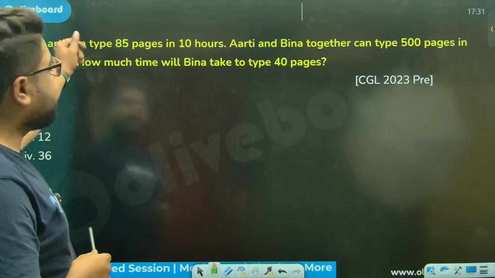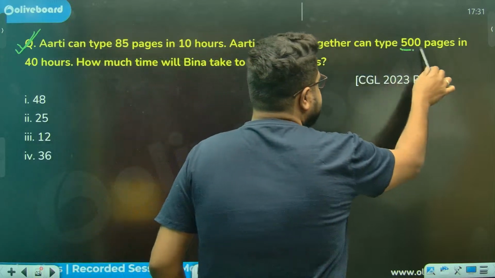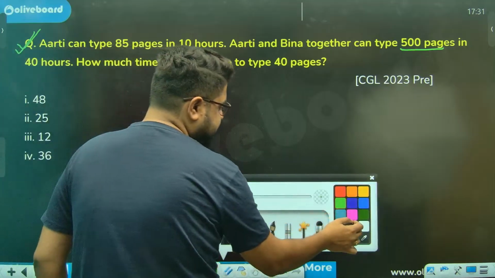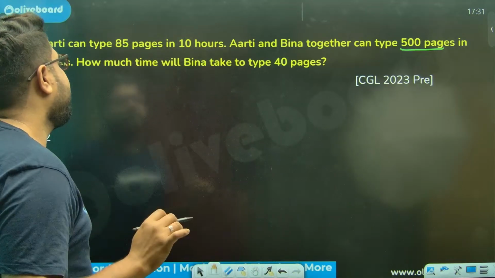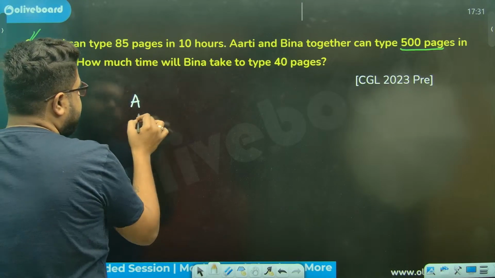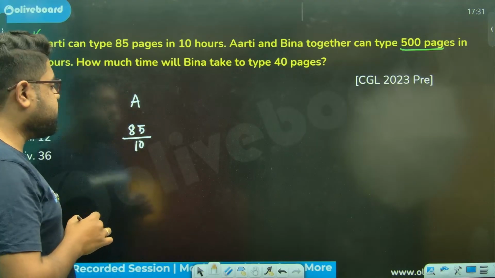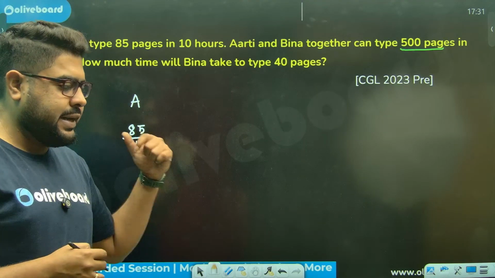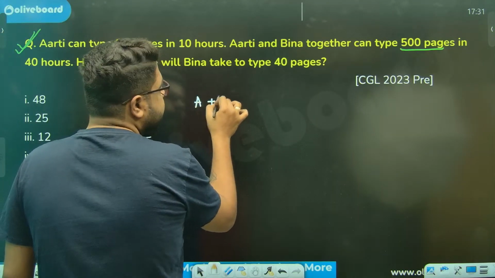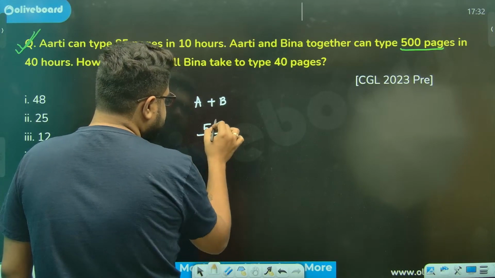Aarti can type these many pages in 10 hours. Aarti and Beena can type these many pages in 40 hours. Very simple words, sir. Find the efficiency. For Aarti, the efficiency is 85 pages in 10 hours, meaning 85 by 10 pages per hour. Now Aarti plus Beena is given as 500 pages per 40 hours, so this will be 25 by 2.